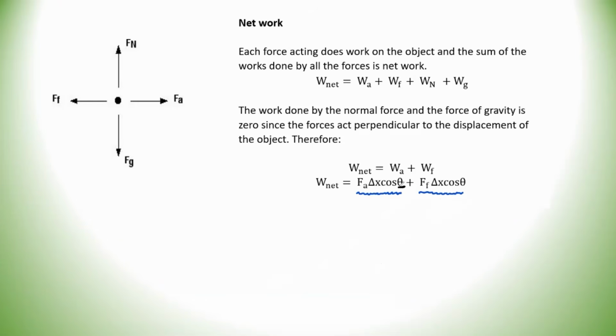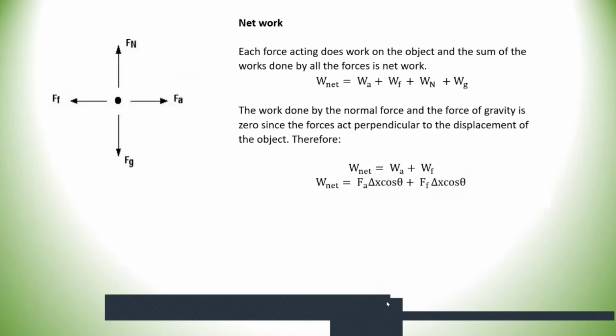The theta for applied force, whereby the object is moving to the right, would be 0, because the force and the displacement are in the same direction. The theta for force of friction, whereby friction is opposing the displacement of the object, would be 180.